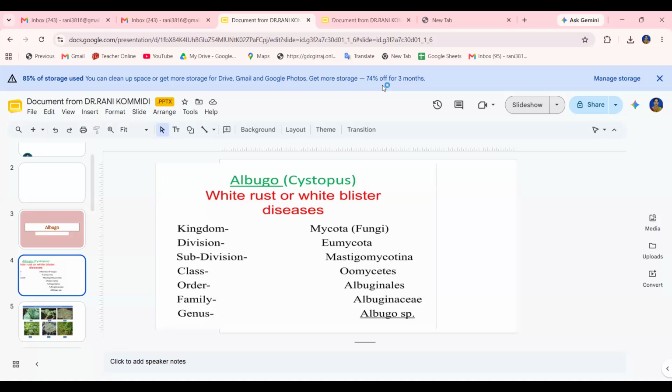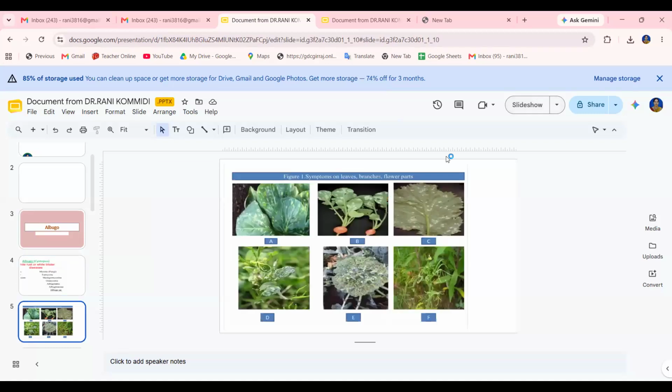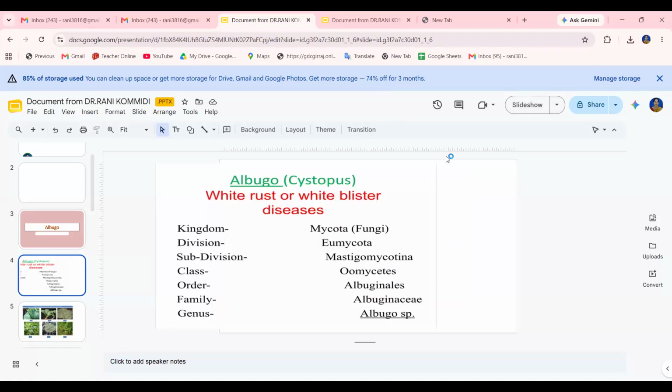Albugo belongs to this class Oomycetes. So this is the systematic position of Albugo in the Mastigomycotina.